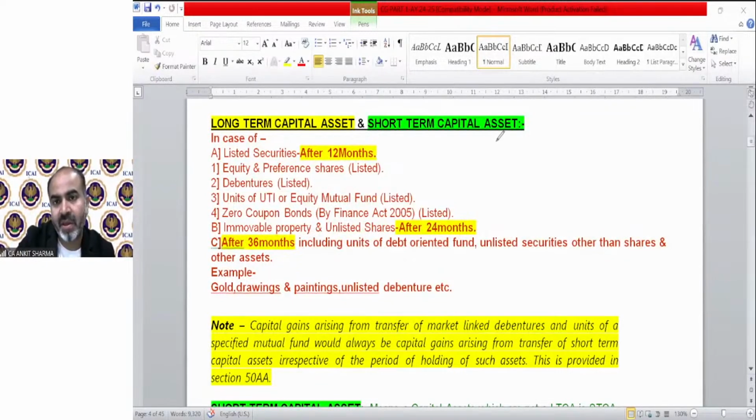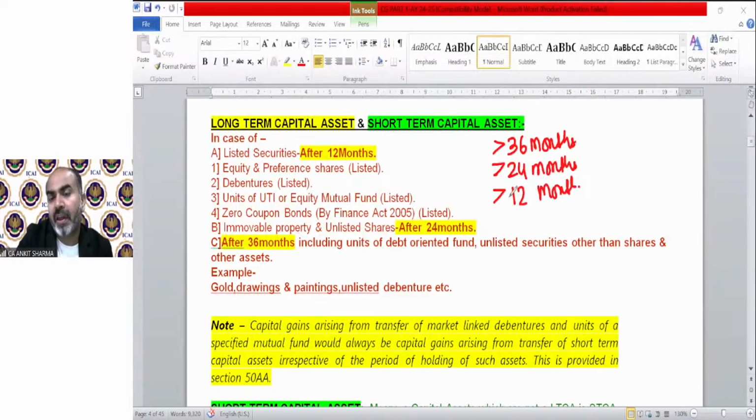Some assets are treated as long term after 36 months, some assets will be treated as long-term capital assets after 24 months, and some assets will be treated as long term after 12 months of use. If the holding is less than or equal to these periods, in that case, they will be short term.